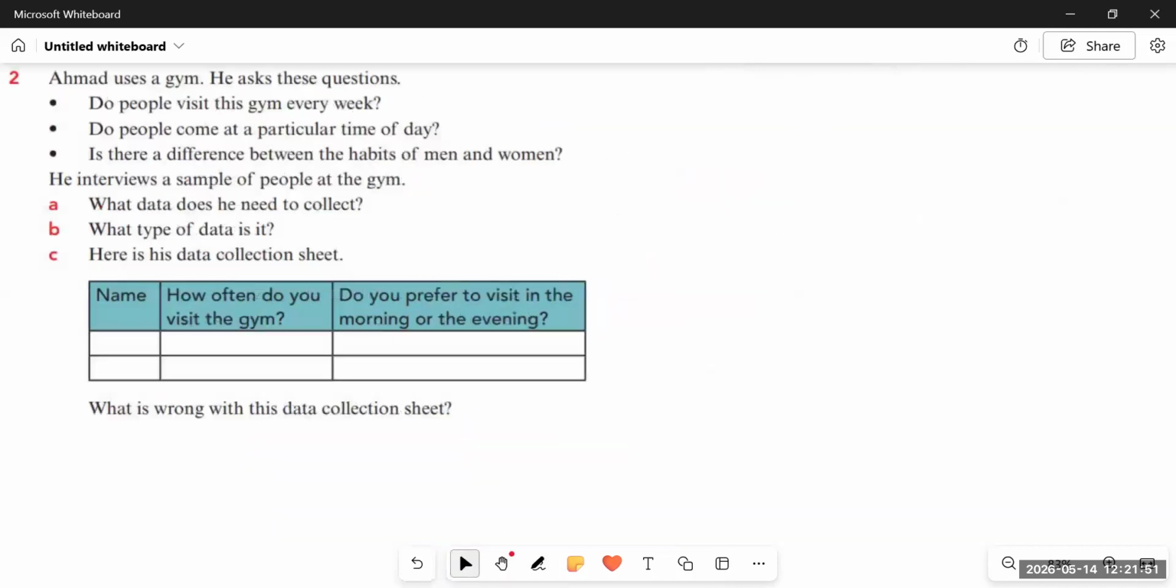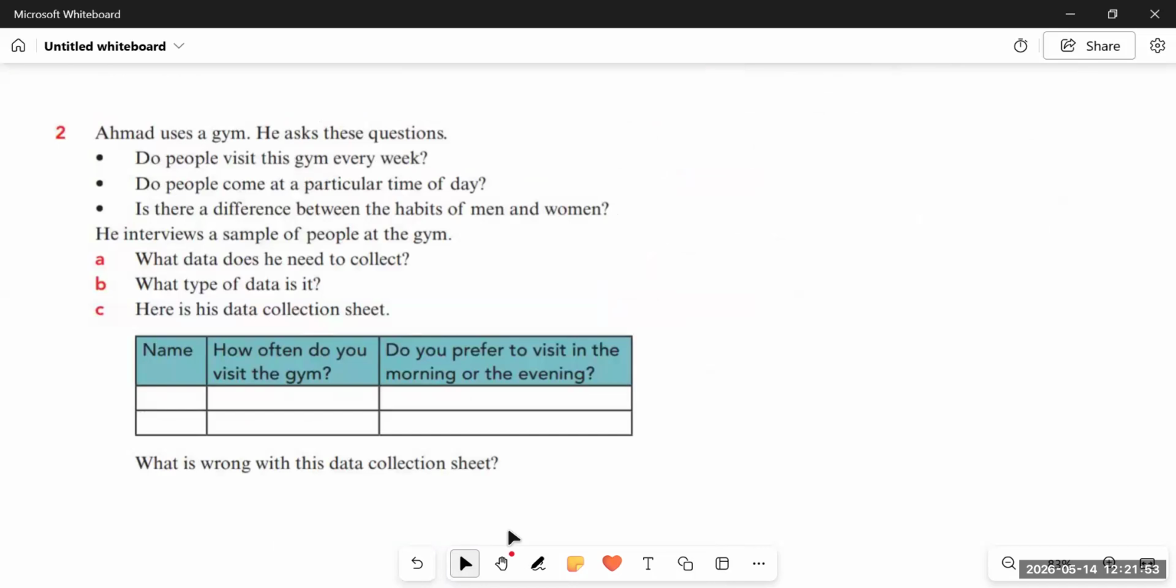The next question. Ahmed uses a gym. He asks these questions. Do people visit this gym every week? Do people come at a particular time of the day? Is there a difference between the habits of men and women? Okay, so Ahmed needs to ask these three questions and he interviews a sample of people at the gym.